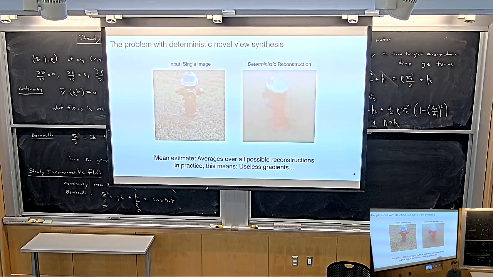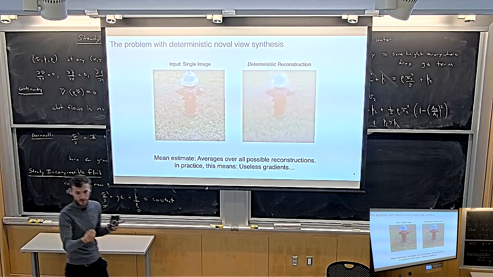Because conditioned on the input image, there's no uncertainty in that view. You have seen every pixel. Of course, you can generate every pixel. But the moment you start moving the camera to positions that you haven't observed, for instance, you are disoccluding parts of the background. Suddenly, you're seeing a piece of the background that you haven't seen in the input image. Or maybe you're seeing the back of the fire hydrant, like here. And the moment that happens, suddenly, there is an infinite number of possible reconstructions of that part of the fire hydrant or of that part of the scene.